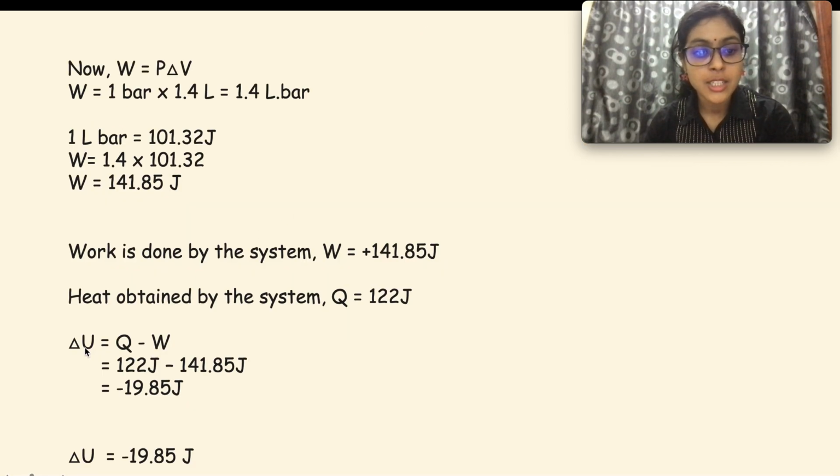So the delta U, the formula is delta U is equal to Q minus W. So 122 joule minus 141.85 joule, because this is the formula. So the answer is negative 19.85 joule. The internal energy is negative 19.85 joule.